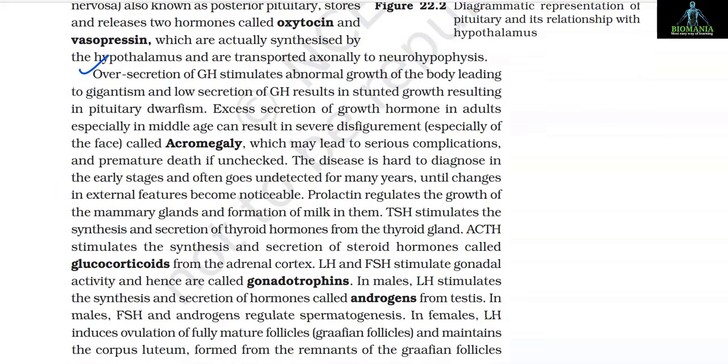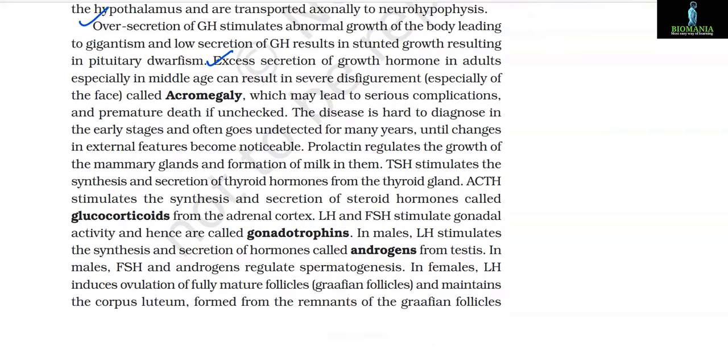Oversecretion of GH stimulates abnormal growth of the body, leading to gigantism, and low secretion of GH results in stunted growth, resulting in pituitary dwarfism. Excess secretion of growth hormone in adults, especially in middle age, can result in severe disfigurement, especially of the face, called acromegaly, which may lead to serious complications and premature death if unchecked.